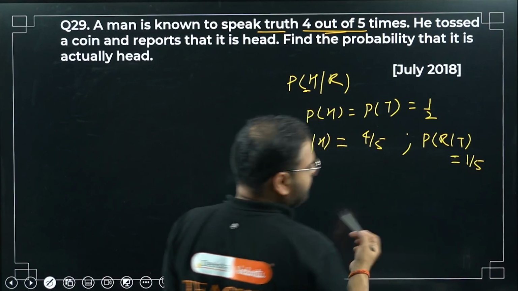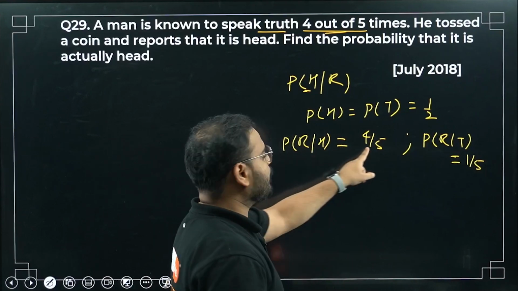He reports whether it is tails or head, but 4 times out of 5 it is right, so for head it will be 4/5 and for tails 1/5.